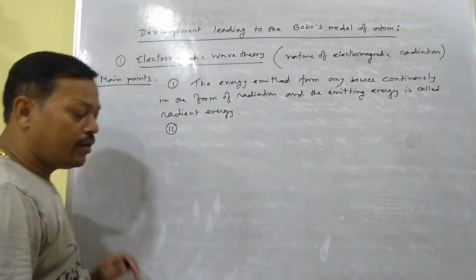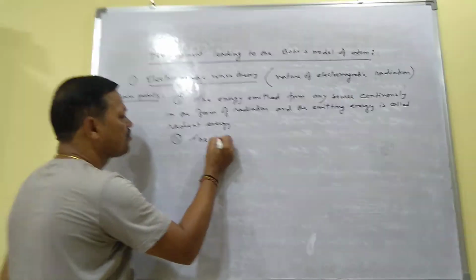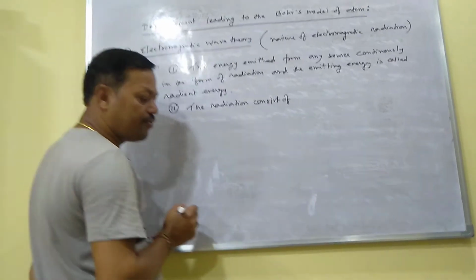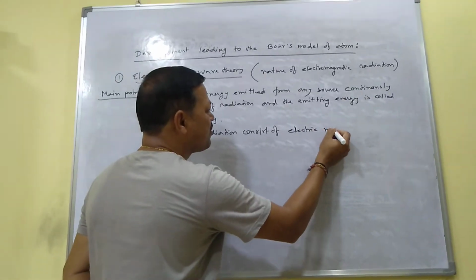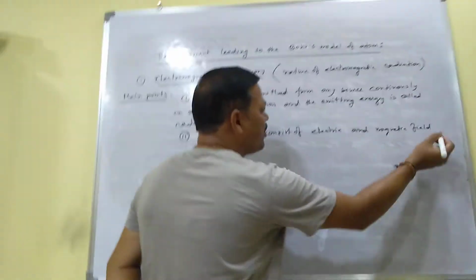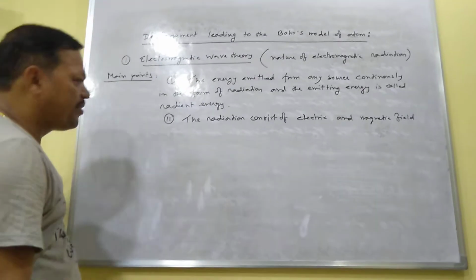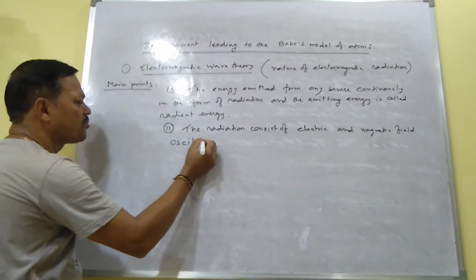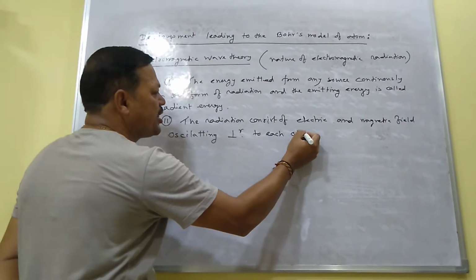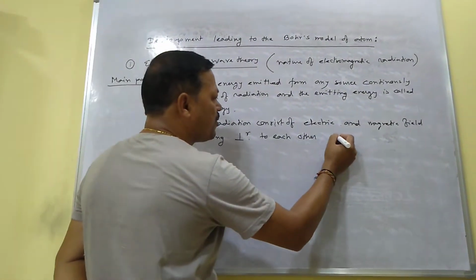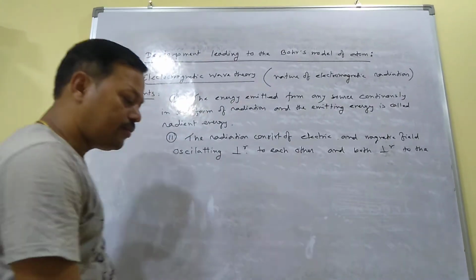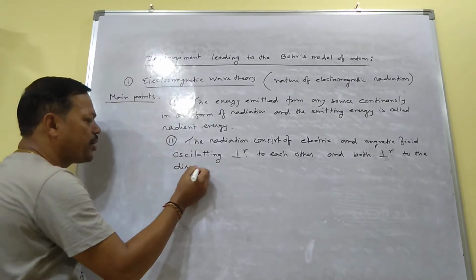Second point, the radiation consists of electric and magnetic field oscillating perpendicular to each other, and both perpendicular to the direction of propagation.